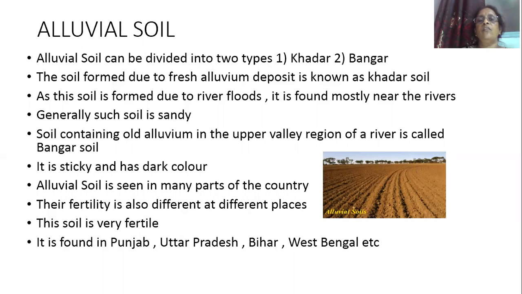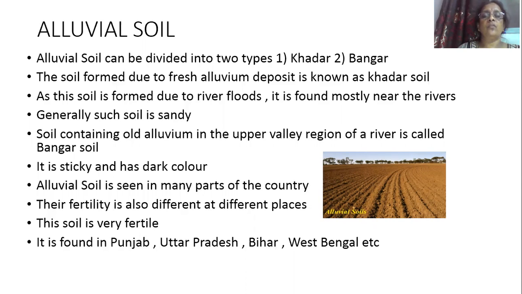As the soil is formed due to river floods, it is found mostly near the rivers. So where is this type of khadar soil found? Near the rivers. Why? Because it is formed due to river floods. And generally this soil is sandy. So what is meant by khadar soil? The soil formed due to fresh alluvium deposit is known as khadar soil. And where is it found? It is found near the sea. Why? Because this soil is formed due to river floods, and generally this soil is sandy.